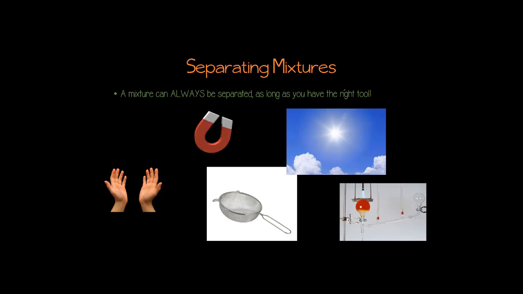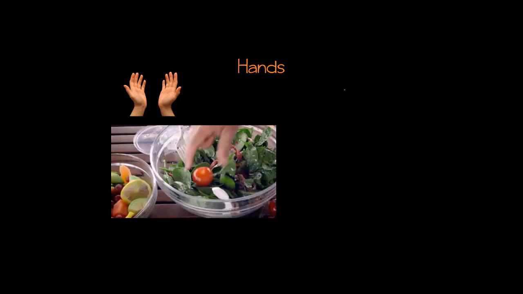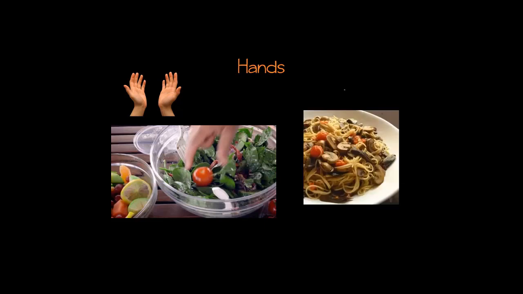So let's take a look at some tools used to separate mixtures. First tool is the easiest. It's just your hands. You've probably done this before, like when you've picked something out of food that you don't like. So my brother used to pick the tomatoes out of the salads that my mom made because he hates tomatoes. And one of my nephews will pick out every single teeny tiny mushroom if he sees them in the meal. So that's separating a mixture. Our hands are tools that we can use to easily separate a mixture.